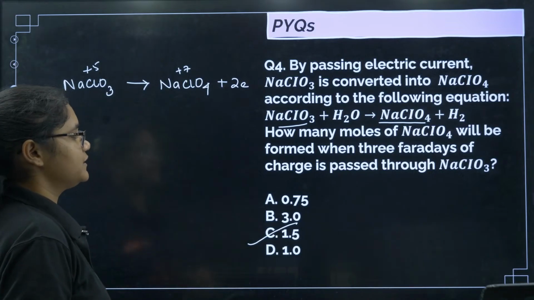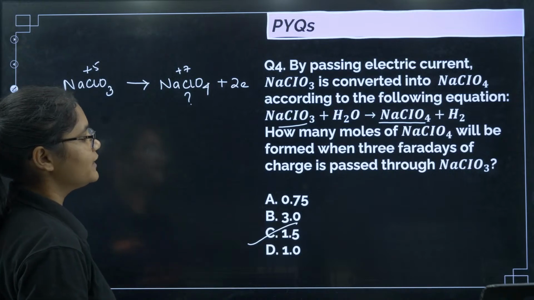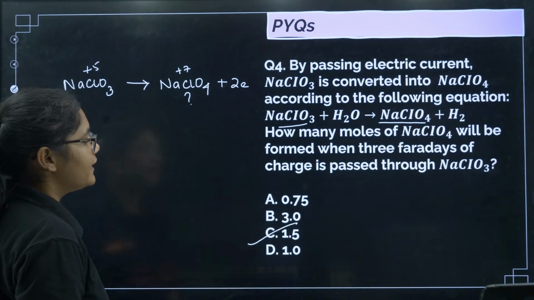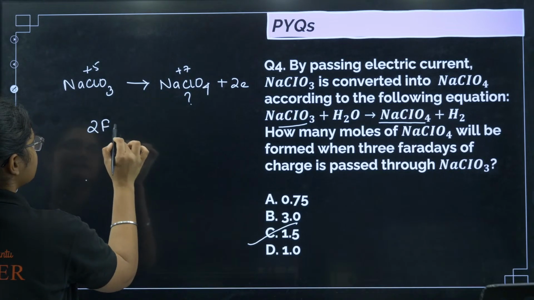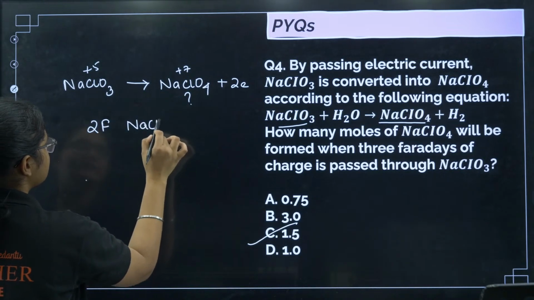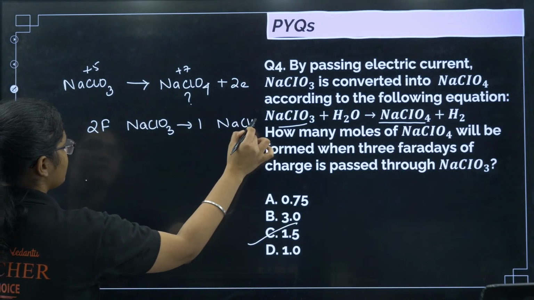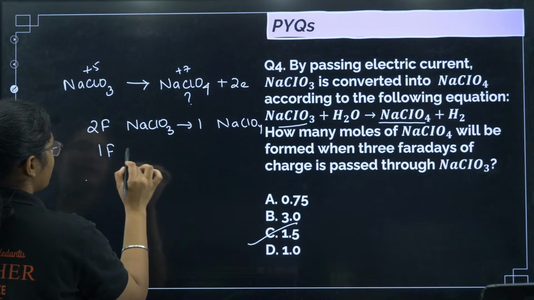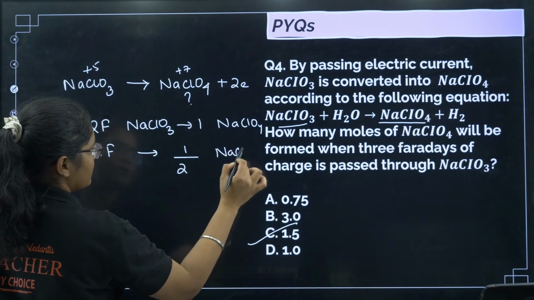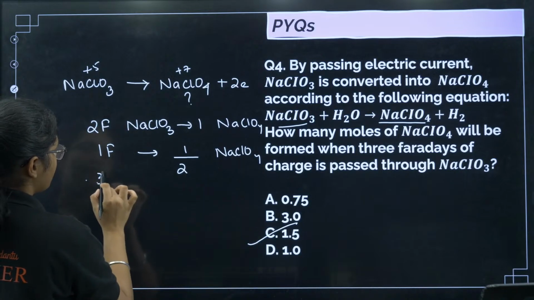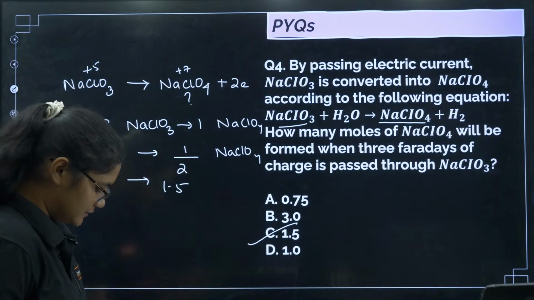Now what is the question here? How many moles of NaClO4 will be formed when 3 Faradays of electricity is passed through NaClO3? Now see, if I give 2 Faradays of electricity to NaClO3, I am getting 1 mole of NaClO4. If I give 1 Faraday, then I will get 1 by 2 moles of NaClO4. Right? In the question it is given that 3 Faraday is given. So that will be 1.5 moles. So option number C here. Okay.